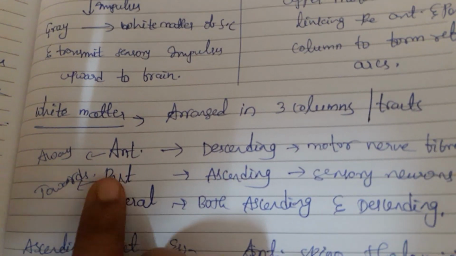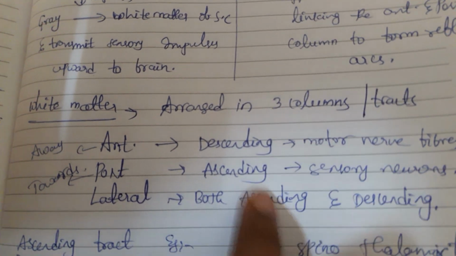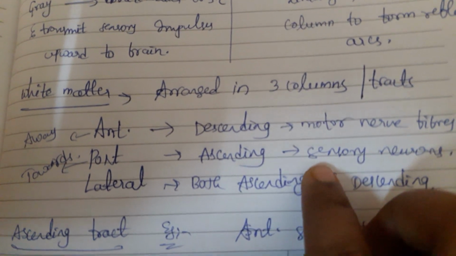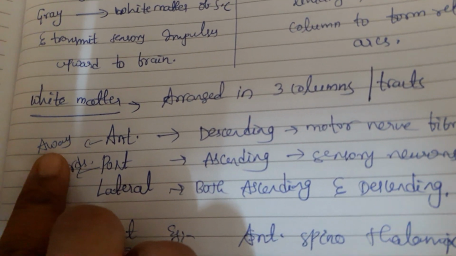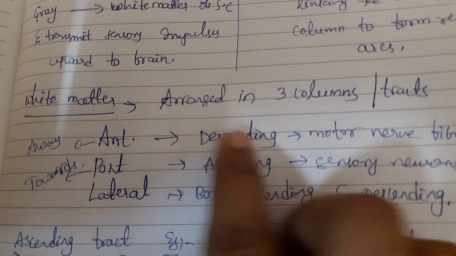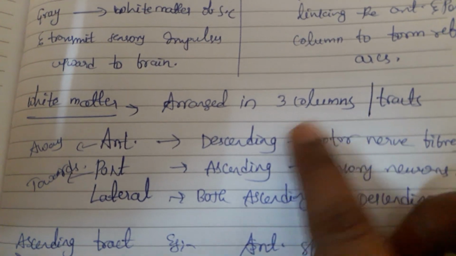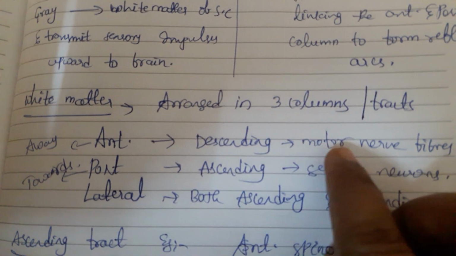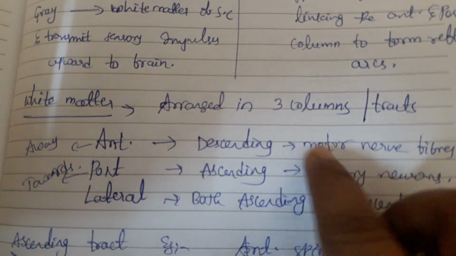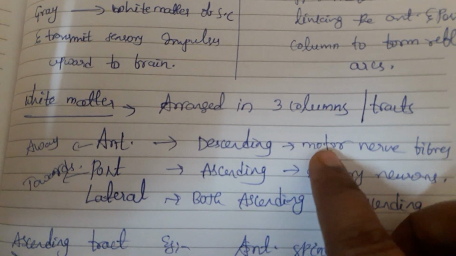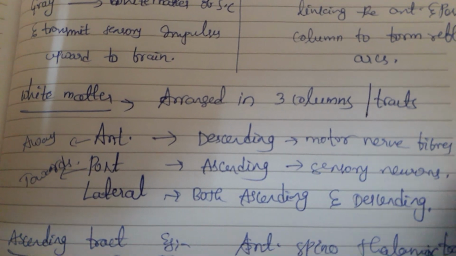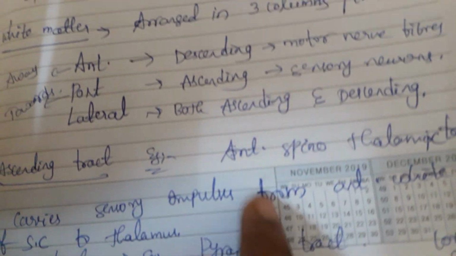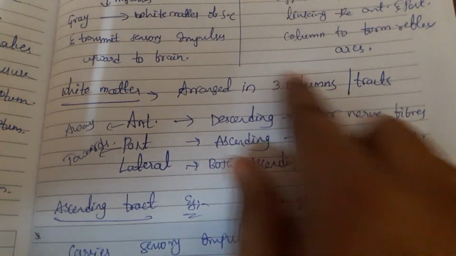Always you have to remember, posterior means ascending, that is, always the sensory neurons are involved. Simple. The main function of a sensory neuron is that it carries impulses from sensory nerves to the brain or spinal cord. Anterior means descending. Descending always involves motor nerve fibers. The function of a motor nerve fiber is that it always carries impulses away from the brain, transmitting nerve impulses from the brain to peripheral or spinal nerves. In the formation of these tracts, the spinal nerves are involved.